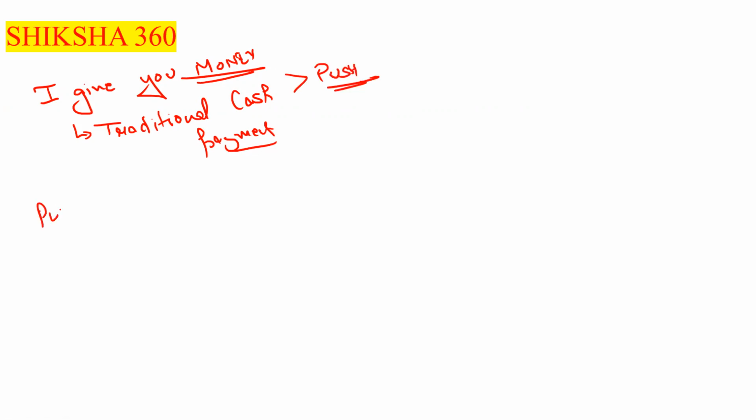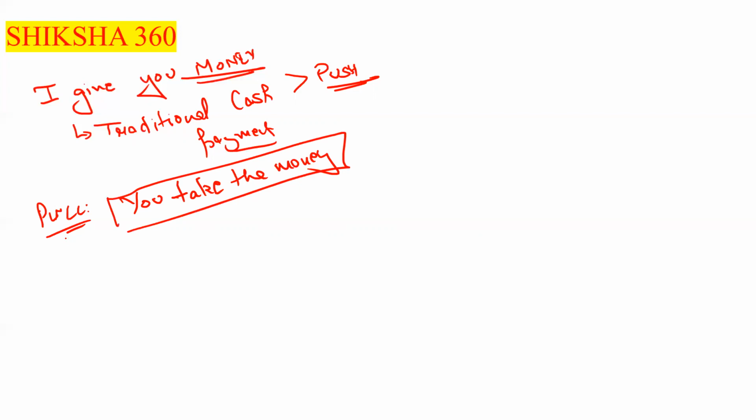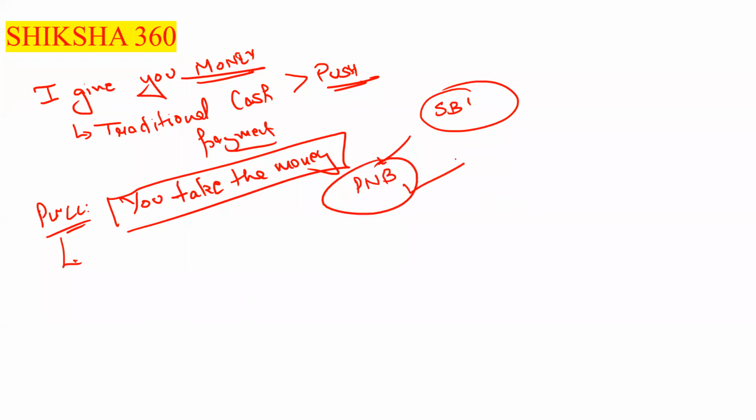And under the pull, it means that you take the money. For example, while taking a loan, our salary comes into the SBI bank and we are taking a loan from the PNB bank. For the installment, PNB bank will put an ECS.